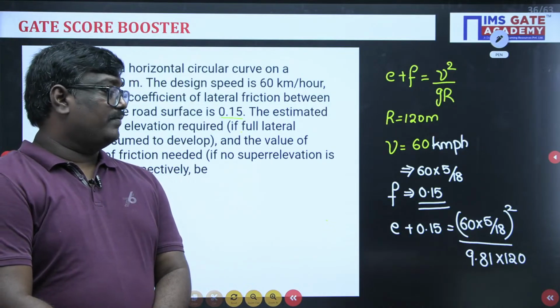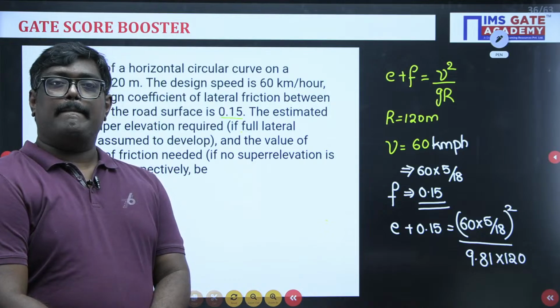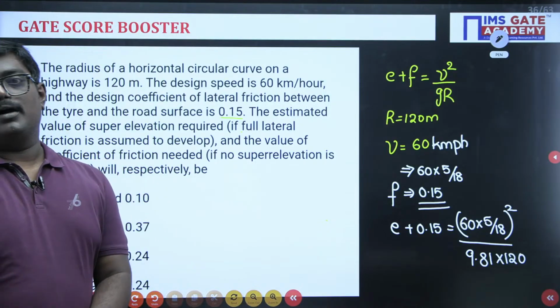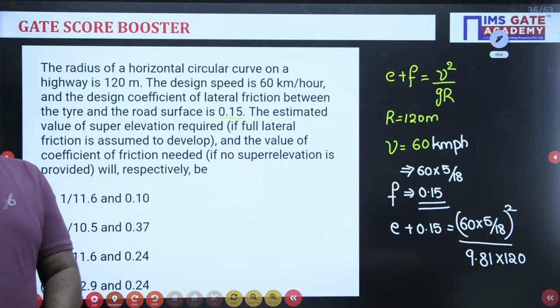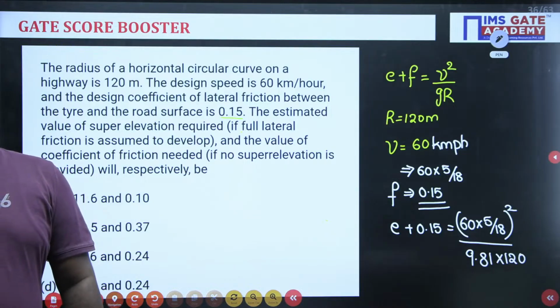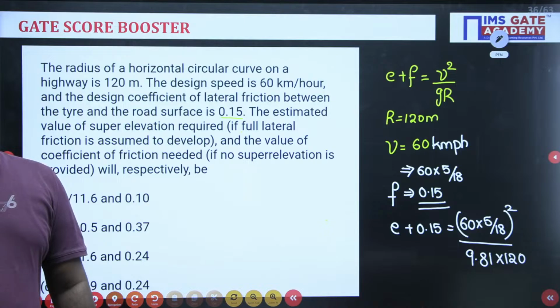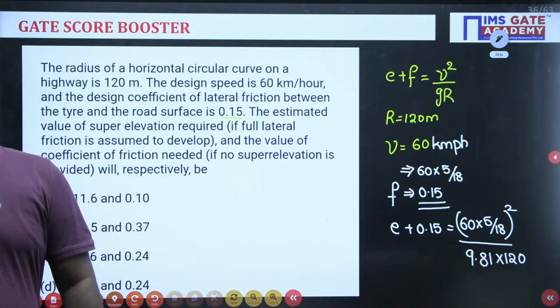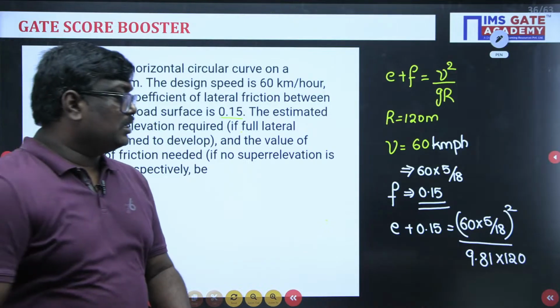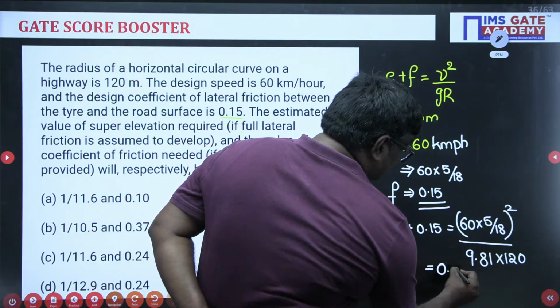What is the value of E you have calculated? How much you got, students? Let me know. What is the value of E, students? Very good. So, Swetanshu, here you got a value of 0.086.